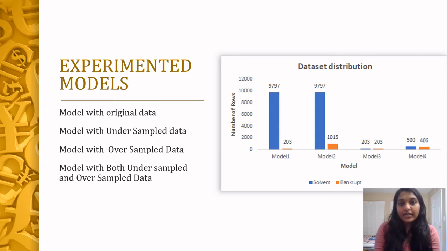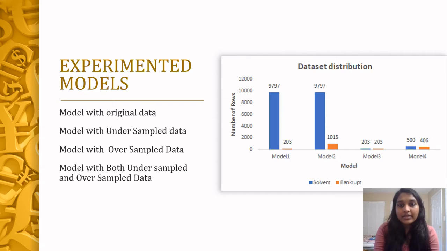We tried experimenting with multiple sampling techniques since our data was highly imbalanced. Initially, we tried to build a model with no changes in the data points. This method was good at predicting the solvent companies but relatively bad at predicting the bankrupt ones. Later, we tried the oversampling SMOTE technique, which takes the entire dataset as input, but it increases the percentage of only the minority class, as shown in model 2.